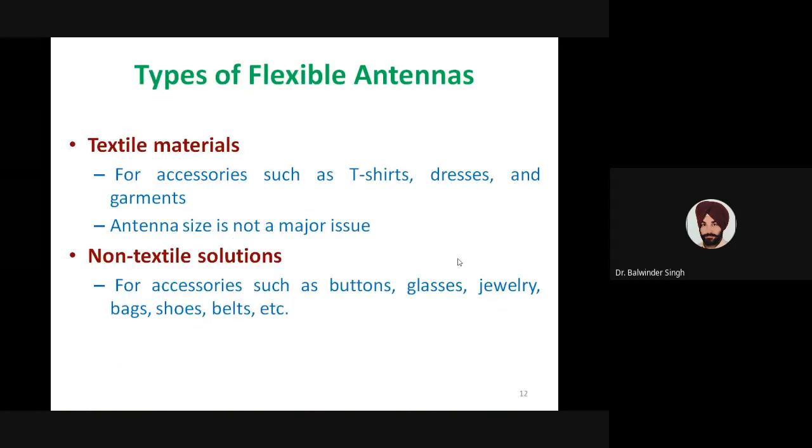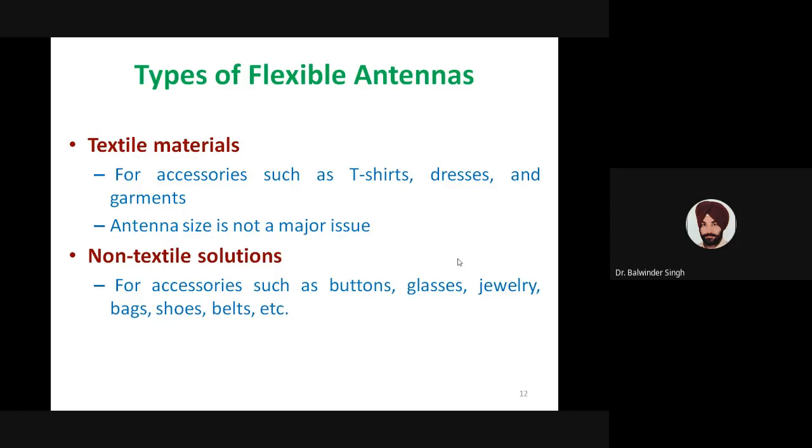Broadly, we can classify flexible antennas into two types: antennas made from textile materials, and antennas made from non-textile materials or non-textile solutions. For antennas to be part of accessories such as t-shirts, dresses, and garments, we need antennas which are designed or fabricated using textile materials.